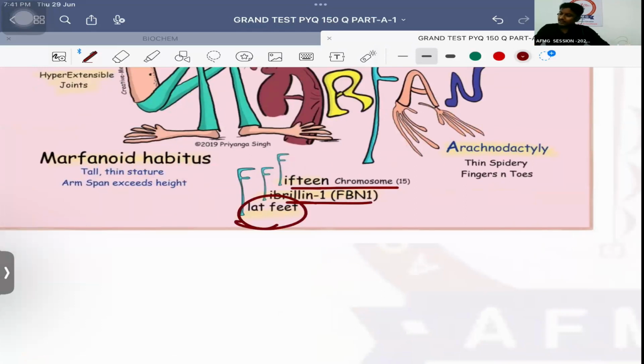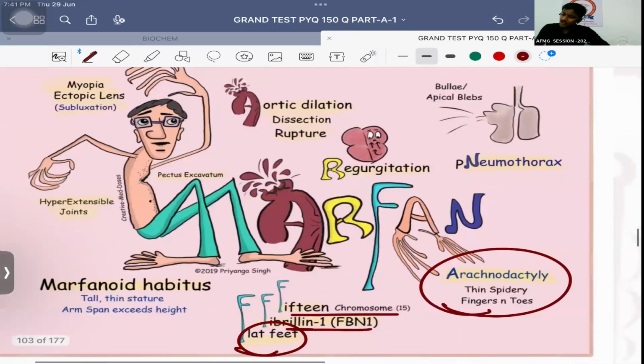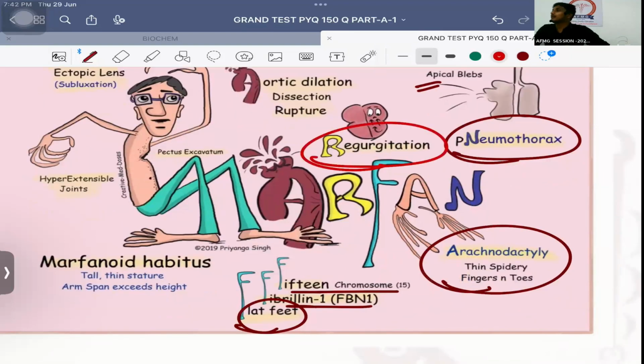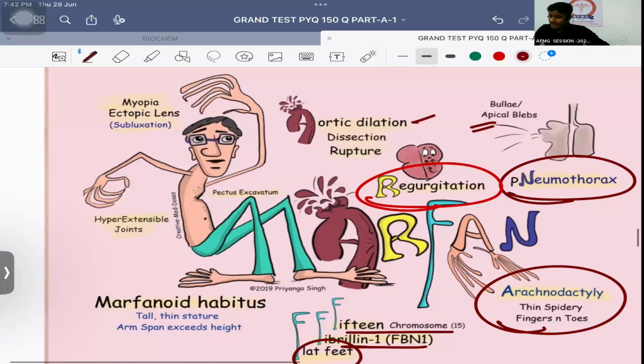Okay. There is flat feet. That is nothing else but pes planus, it is called as. Long, slender fingers, known as arachnodactyly. Then pneumothorax in the patient due to formation of blebs or bullae, and they will rupture, causing pneumothorax in the patient. Then the patient will have regurgitation, that is mitral and tricuspid regurgitation will develop in the patient. The patient will have aortic root dilatation as well. There will be aortic dissection there as well as aortic rupture.